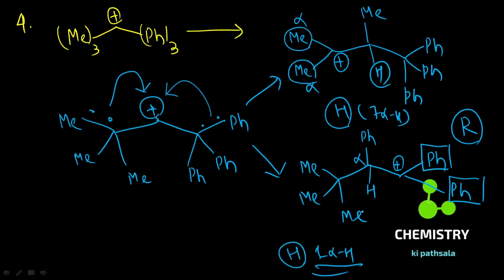In the case of the 1,2 methyl shift, hyperconjugation dominates, but here there is one extra factor, that is resonance. In the case of the 1,2 phenyl shift, you observe the resonance phenomenon, and you know that resonance dominates over hyperconjugation.